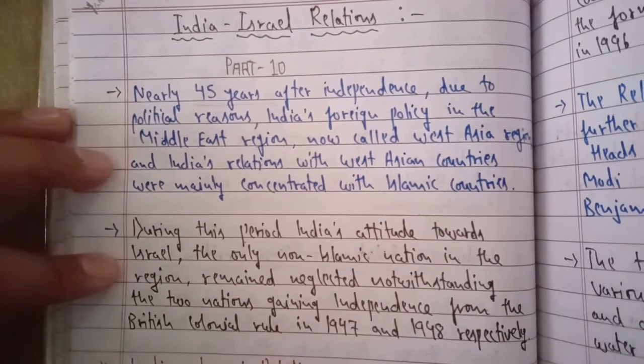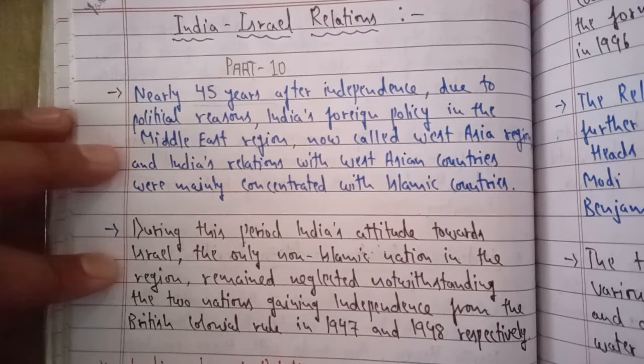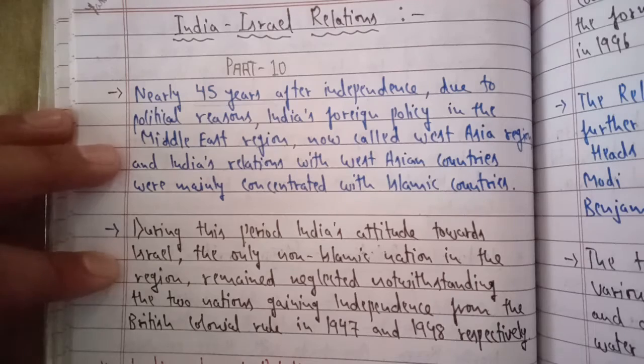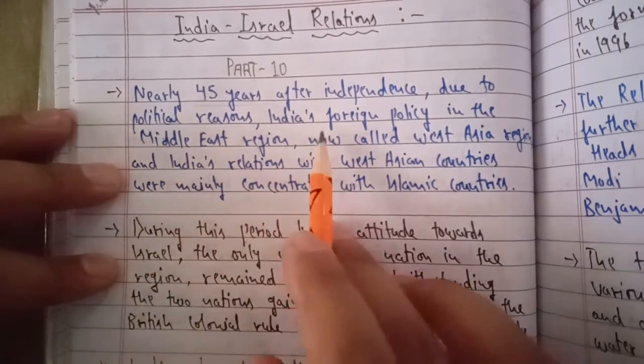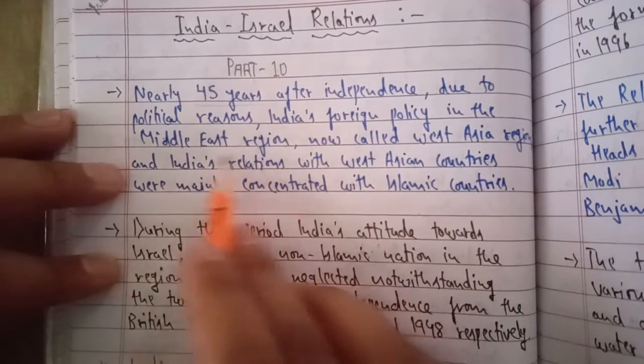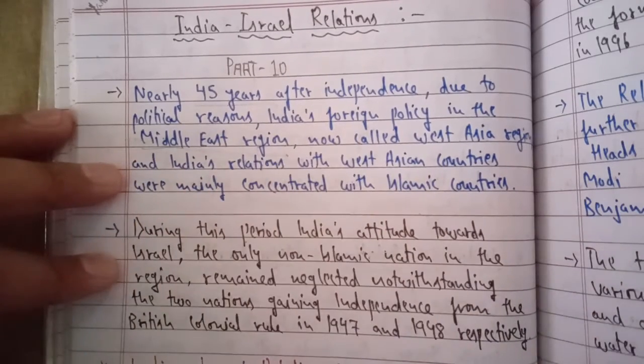And there was the policy of non-alignment, and also the partition, where India did not want to support partition. So these were some of the political reasons for the big gap between these two countries during the Cold War. But after the disintegration of USSR, Israel and the US both came close to India. So, Middle East, the political reasons, Indian foreign policy in the Middle East region. West Asia is also called the Middle East region, so you should not be confused about it.